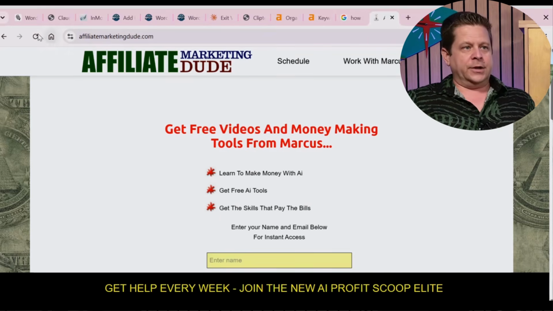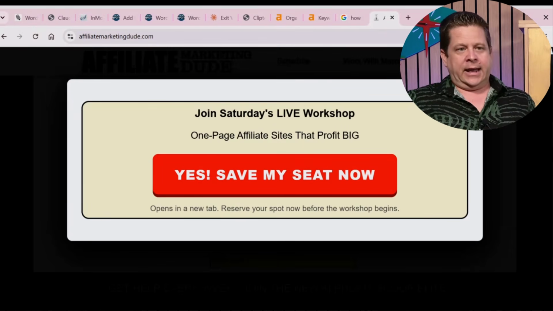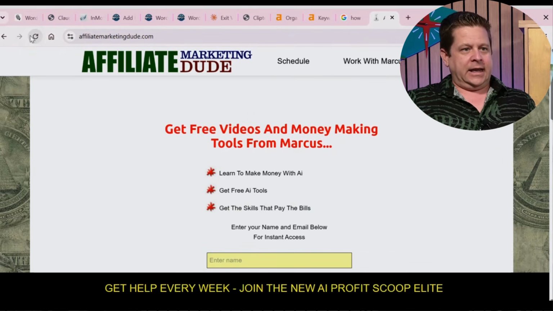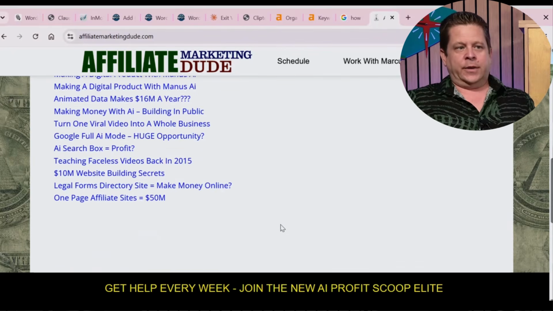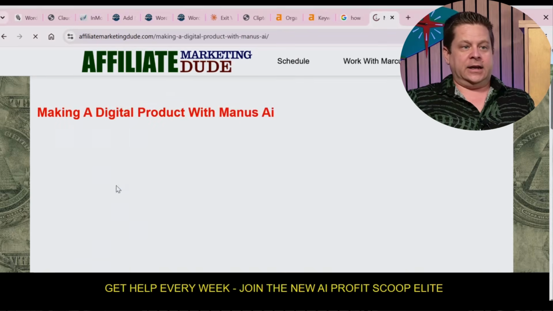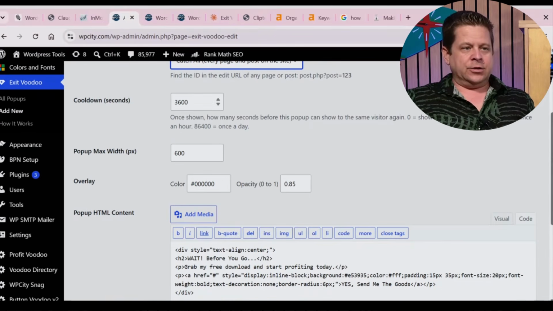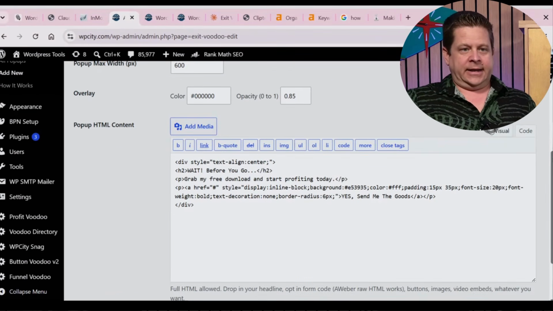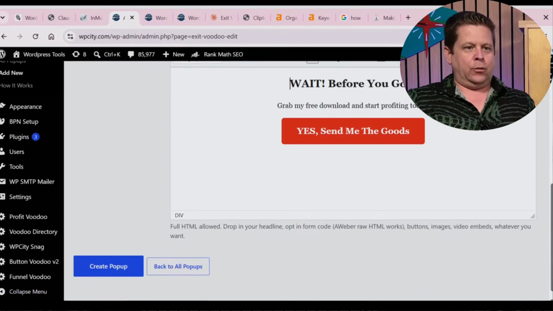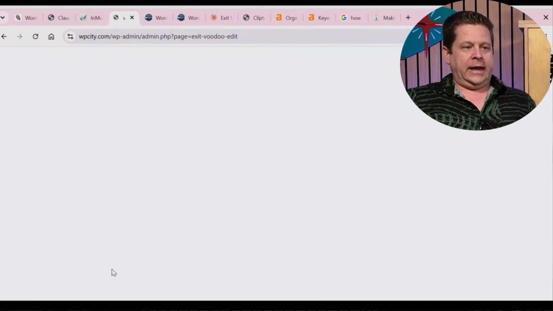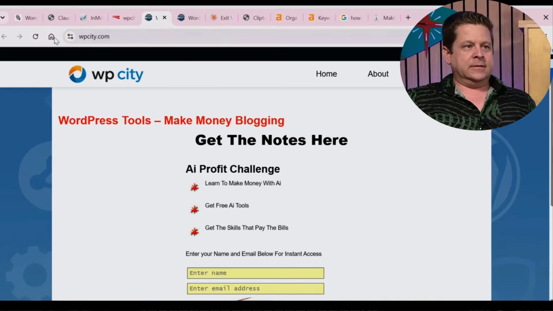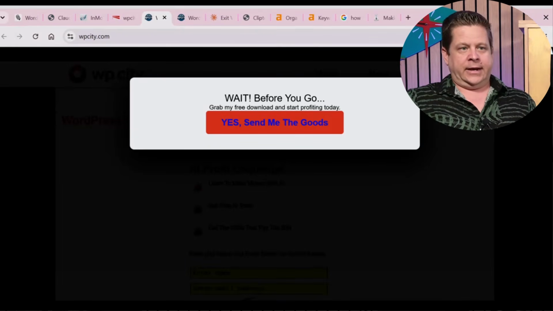Boom, there you go. And you'll notice it does not show again except like the next hour. So if I see it here, it's not going to keep showing for the next hour for that person. But if they do see other pages, it will show on all of the pages. That's what the catch-all does. Now, going through here, that's where you set your timing, your width, size, everything like that. Now, this is what it looks like for now, like wait before you go. Create pop-up, and you'll see that'll just make it load right on there.